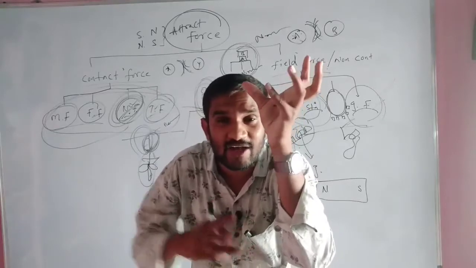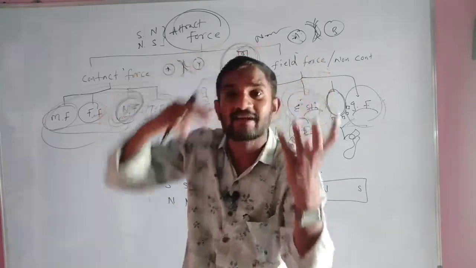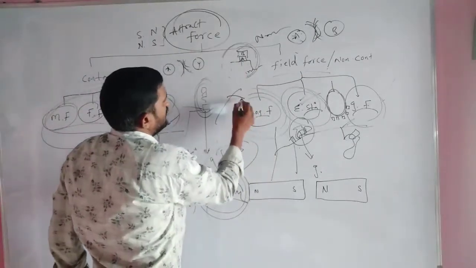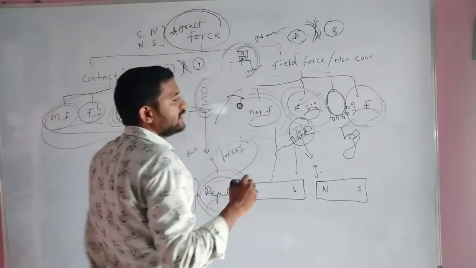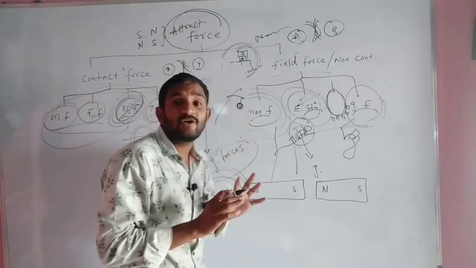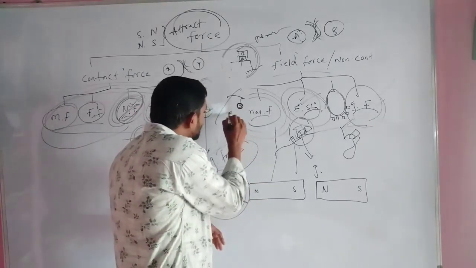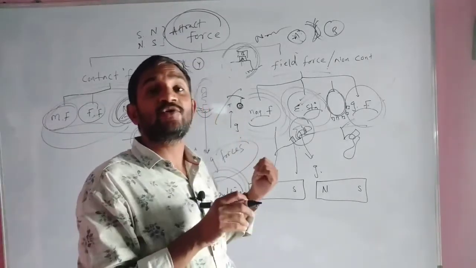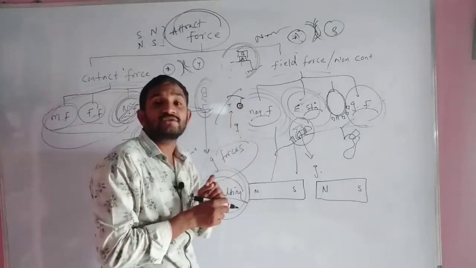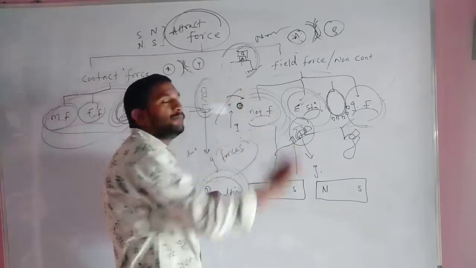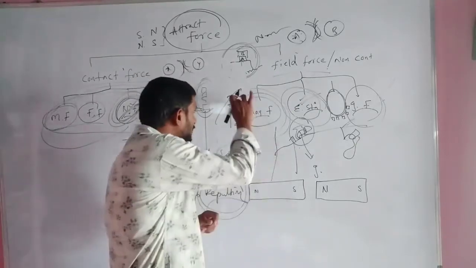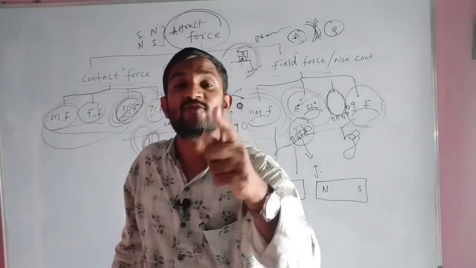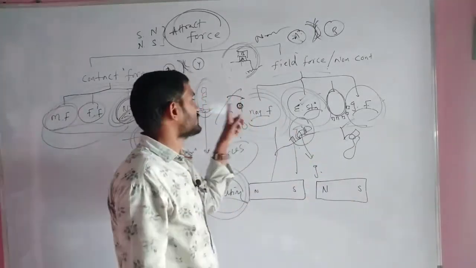The apple will fall down when the tensional forces are less than the gravitational force. Suppose this is a tree, this is a branch, and here there is one apple. There is no chance for it to fall down, because against the gravitational force, tensional forces are working, and the tensional forces are more than the gravitational force. Due to that only there is no chance to fall. Suppose it was broken, yes, it broke. At that time this fruit will fall down because the gravitational forces are more than the tensional force.